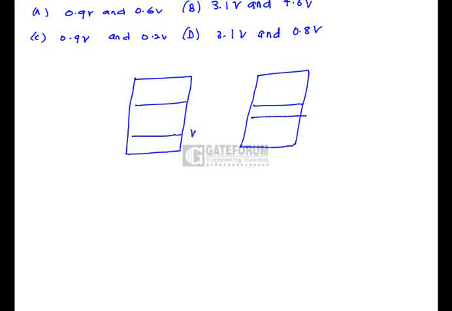This is VOL max. This is VOH min. This is VIL max. This is VIH min. That is, here this one and this one.